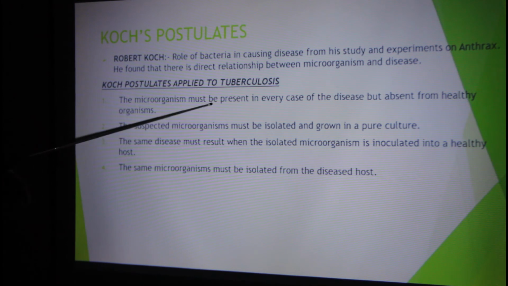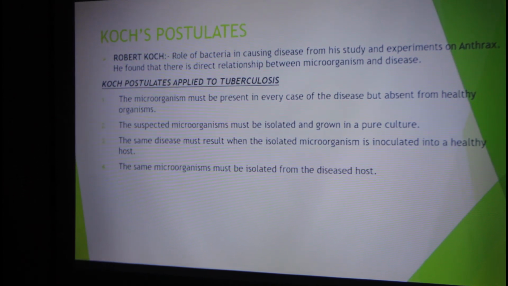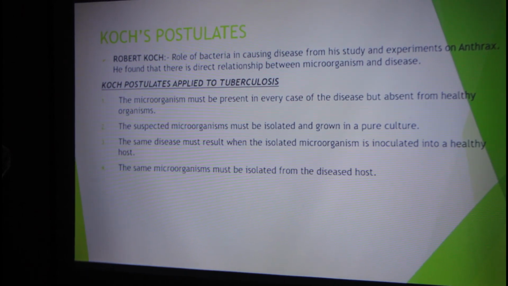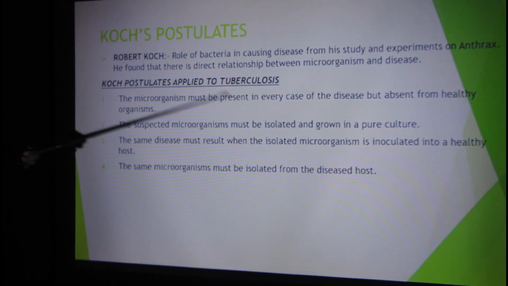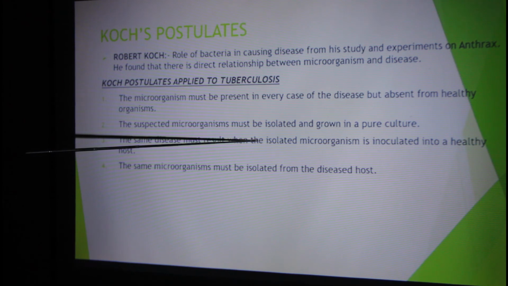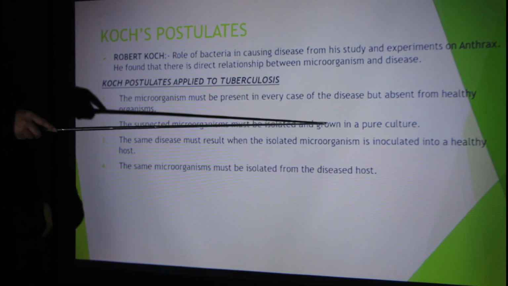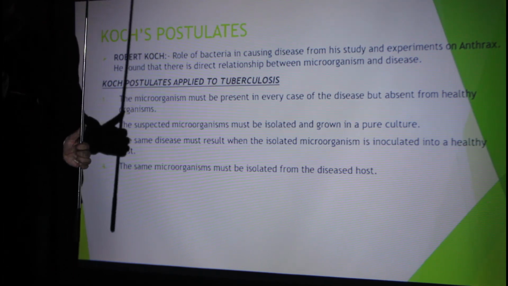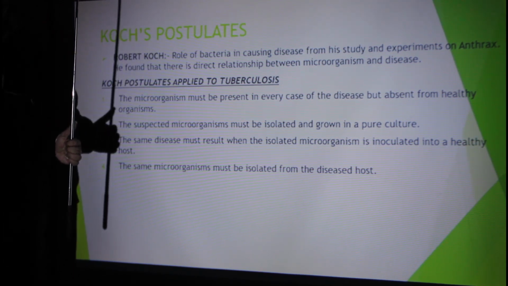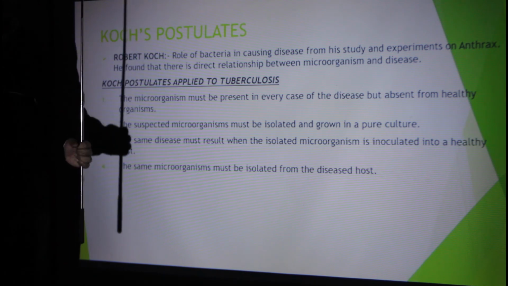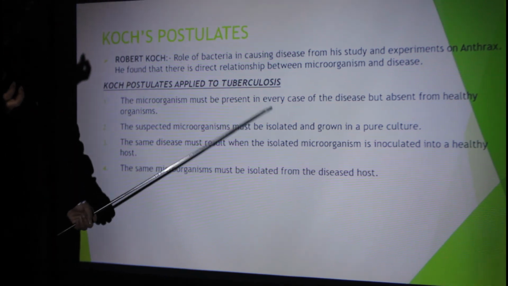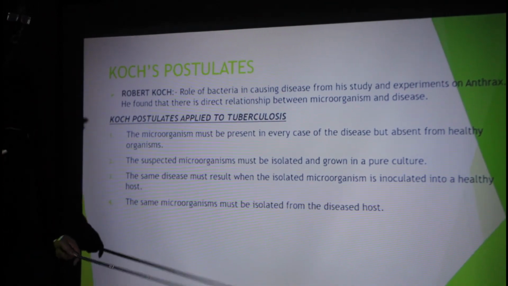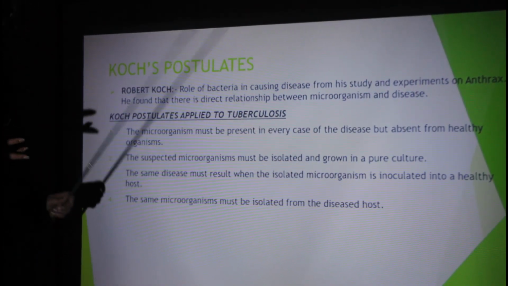The suspected microorganism: if you suspect that a disease has been caused by a microorganism, your first task is to isolate the microorganism and then grow it in a pure culture. You have to take this microorganism from a diseased body or a person who is affected by the disease, and isolate and grow it in a pure culture.